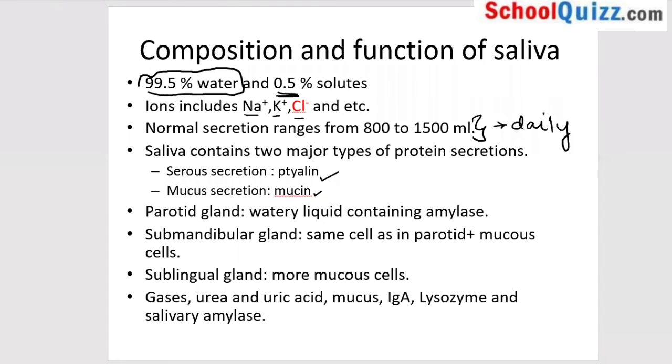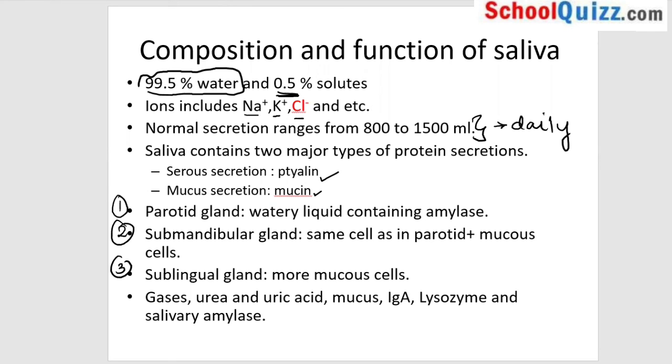Now, one thing which you need to remember is that the parotid gland, submandibular gland, and sublingual gland, these three glands, their secretion is a little different. Not all of them produce the same type of secretion. Parotid gland produces watery liquid secretion which contains amylase. The submandibular gland has the same cells as in parotid, which release watery liquid, plus it releases mucus cells.